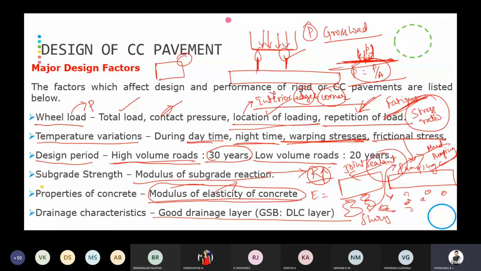Usually they will not ask what are all the factors considered for rigid pavement. In rigid pavement they will be asking problems on stresses and problems on design of rigid pavement. Is it clear? Kindly respond. Is it clear? Yes, sir.